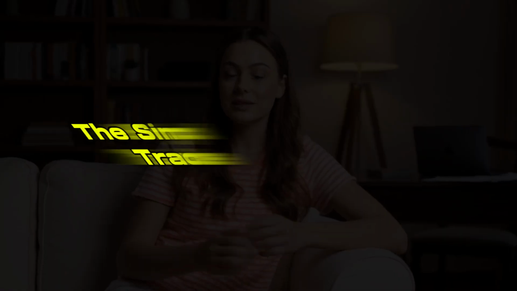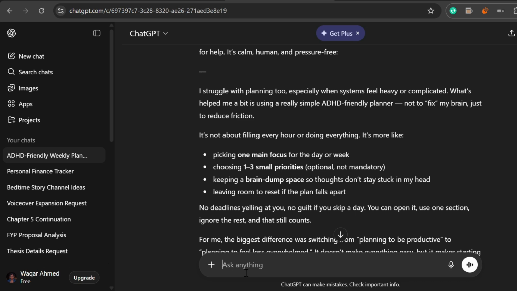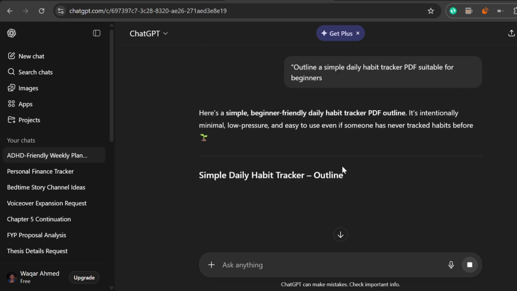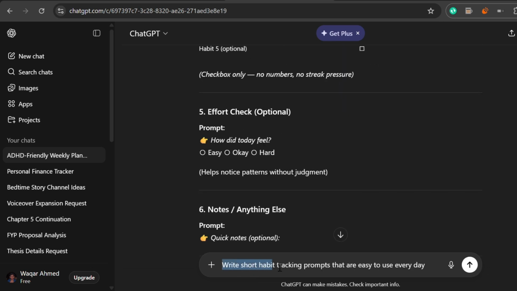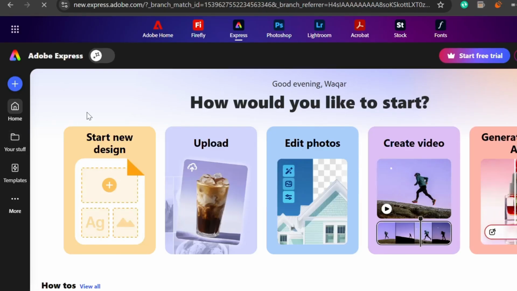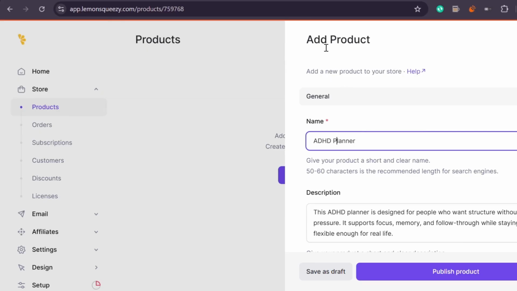Final product, the Simple Habit Tracker PDF. This is the easiest product to sell as an impulse buy because it's cheap, clear, and easy to understand. To create it, I'd start in ChatGPT with, outline a simple daily habit tracker PDF suitable for beginners. Then, write short habit tracking prompts that are easy to use every day. I'd design it in Adobe Express, upload it to Lemon Squeezy, and create mock-ups in Placeit. This product can be linked almost anywhere: blog posts, forums, resource lists, comments. Because it's low cost, people don't overthink buying it.